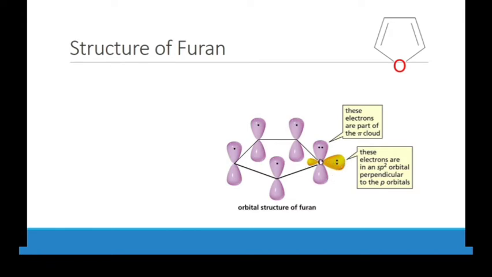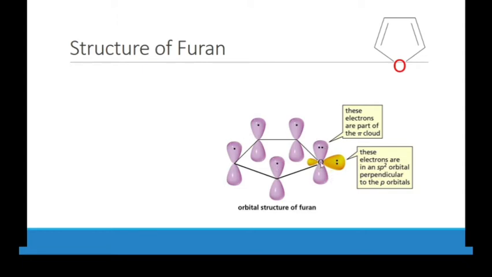One lone pair is a part of sp2 hybridization and is perpendicular to the p orbitals, and the other lone pair is part of the pi cloud, which is the molecular orbital cloud, and takes part in resonance.